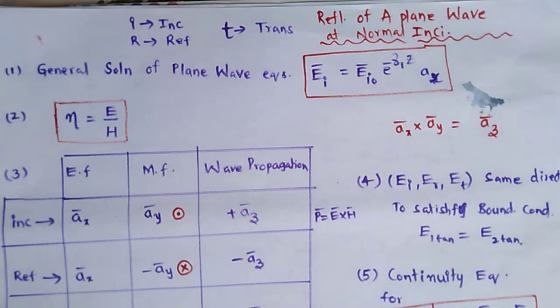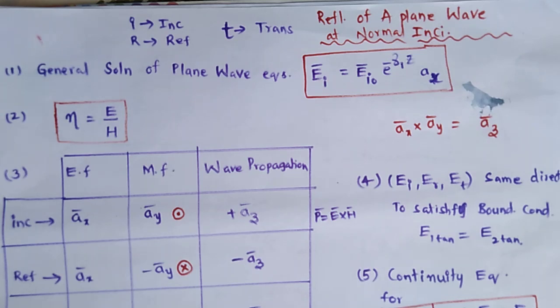Suppose our wave is propagated from one medium to another medium. The medium's characteristic impedance may differ from one to another. So that incident wave may be reflected, some part to the same medium, and some part is transmitted to the other medium. The coming back of the wave is called the reflected wave.